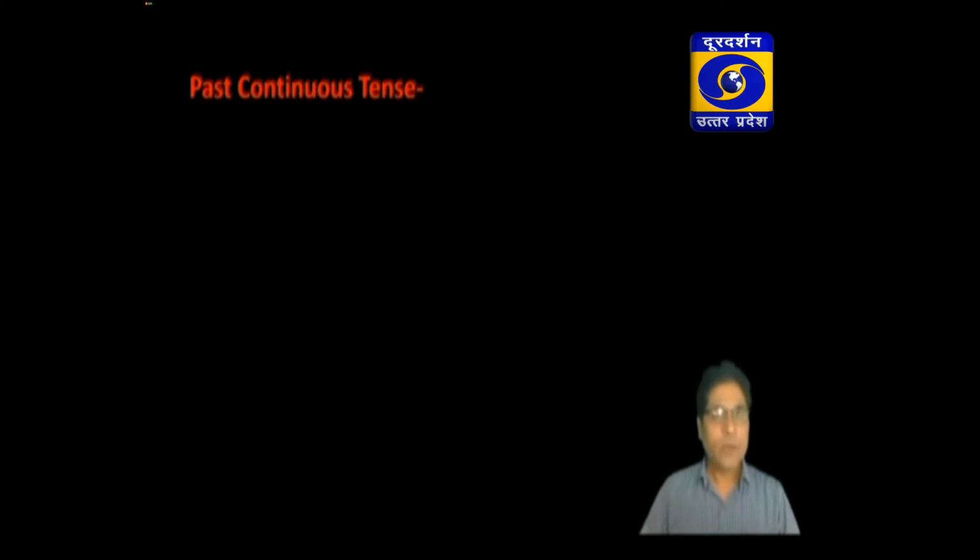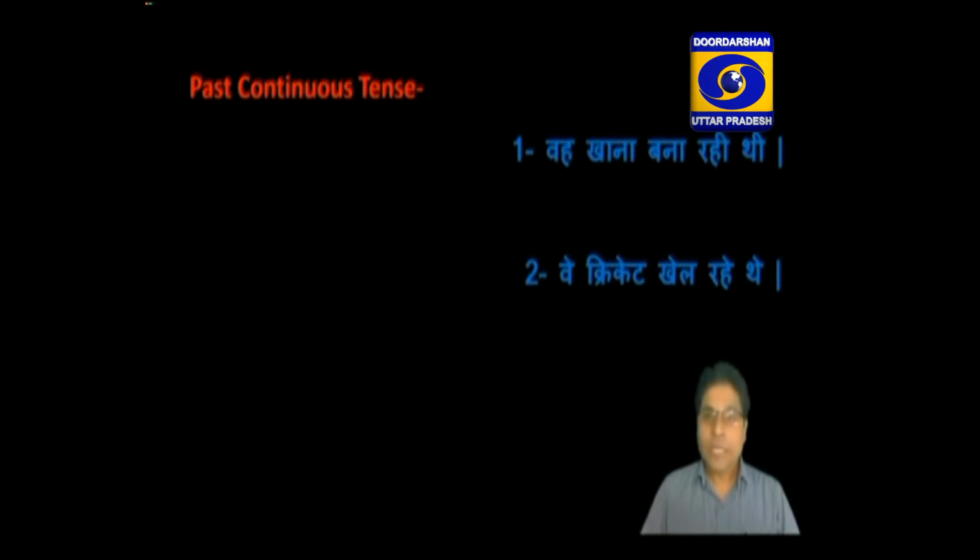It is used to talk about an action happening in the past. It shows that work was going on in the past time. In other words, you can say that when a sentence refers to the continuation of work in the past, then there is past continuous tense. For example, वो खाना बना रही थी. One more sentence, वे क्रिकेट खेल रहे थे.